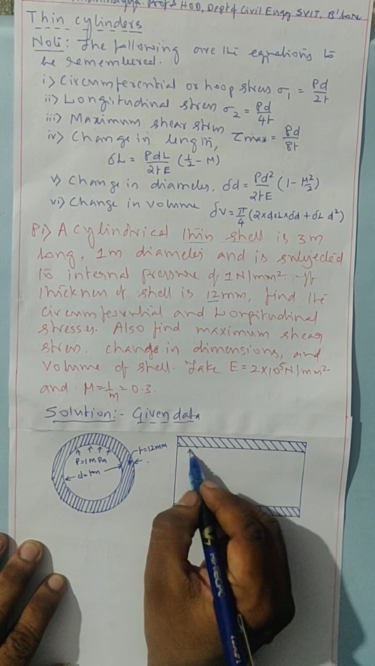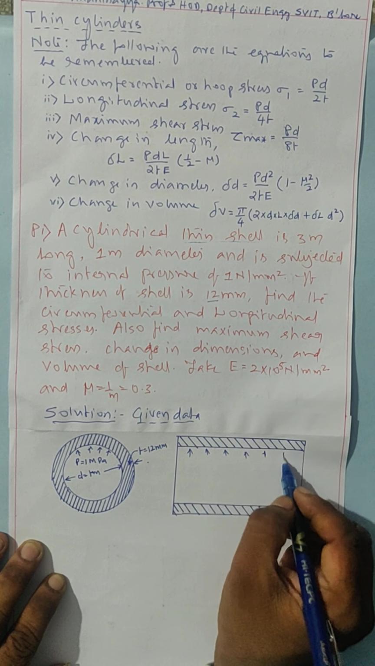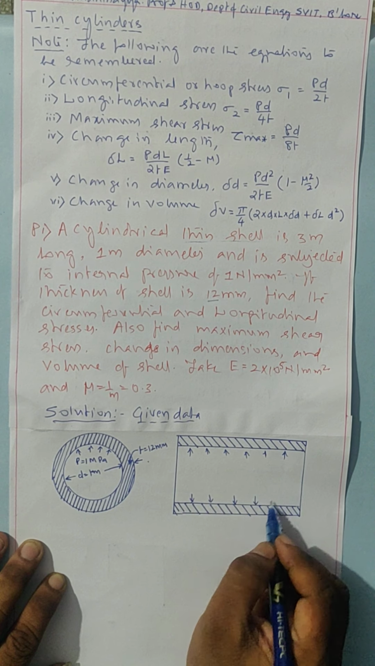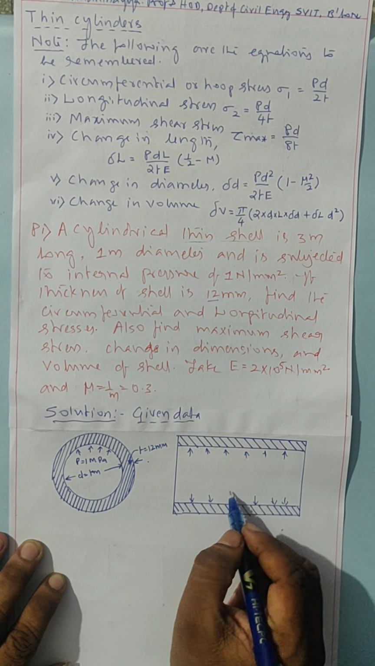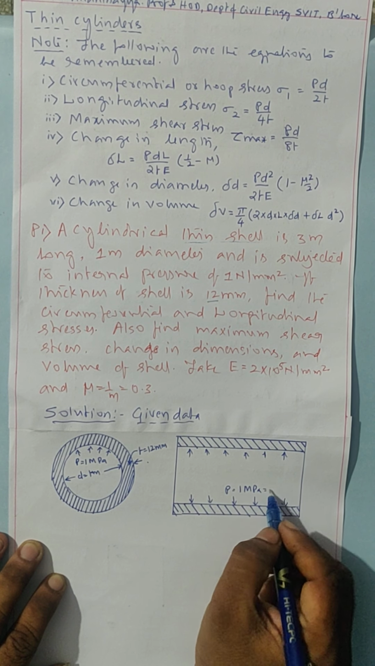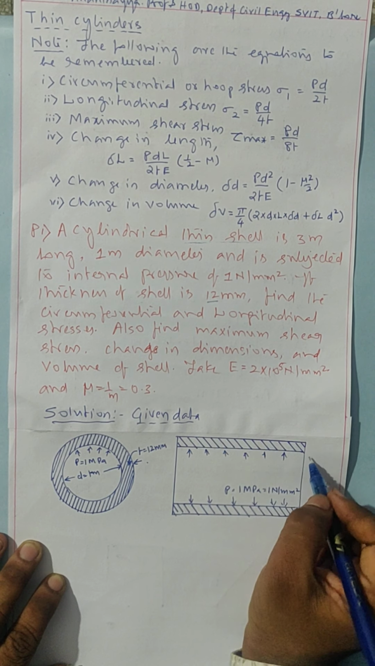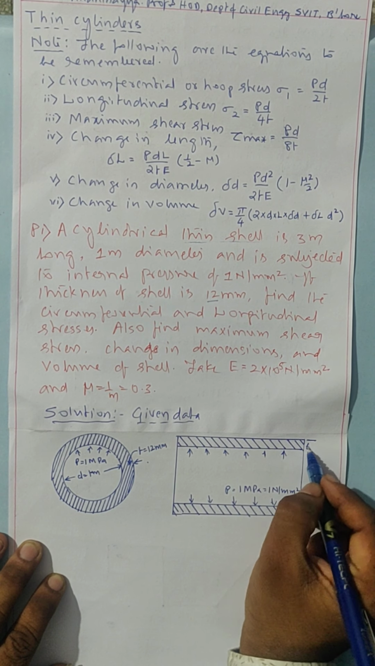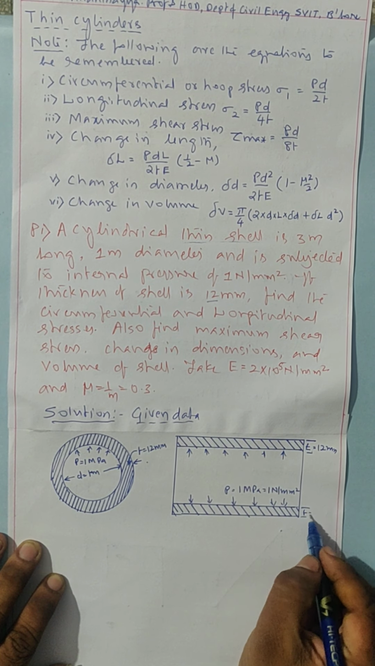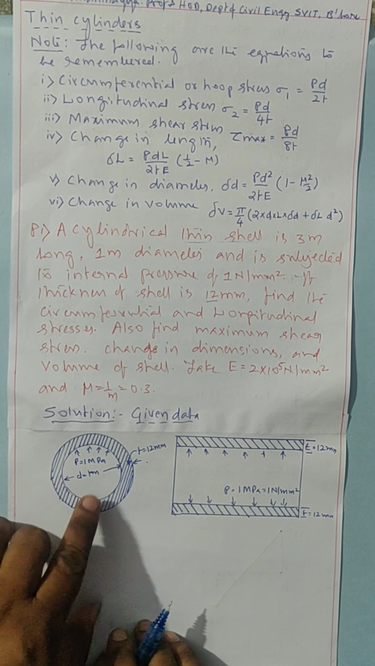This is the cross section of the cylinder. Here internal pressure is there, that is 1 megapascal, which is nothing but 1 Newton per millimeter square. Again, the thickness of the shell we already know, T equal to 12 mm. Diameter, everything we know here, 1 meter.